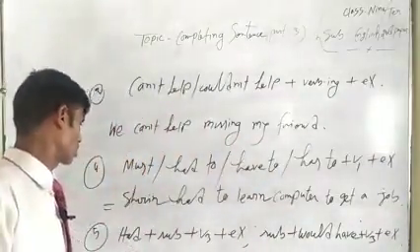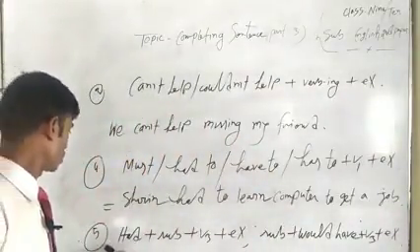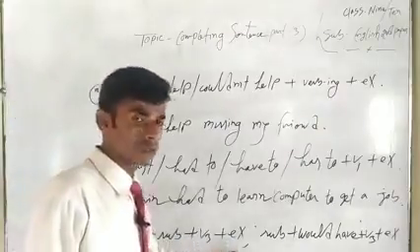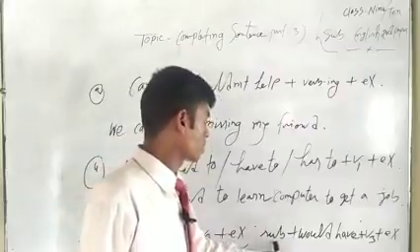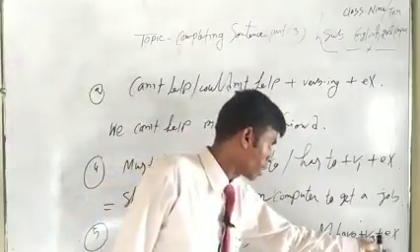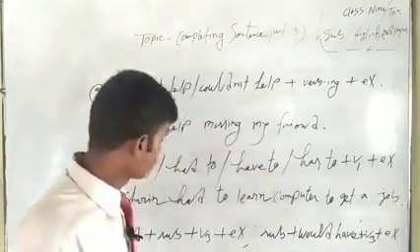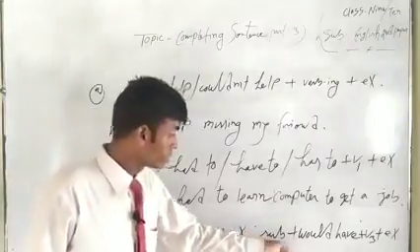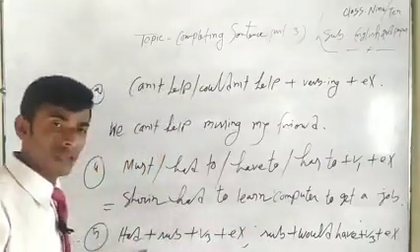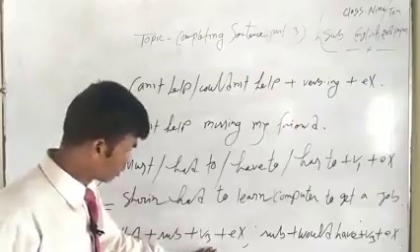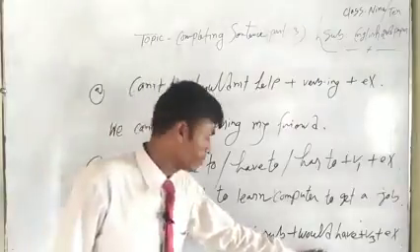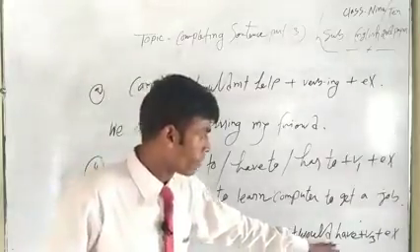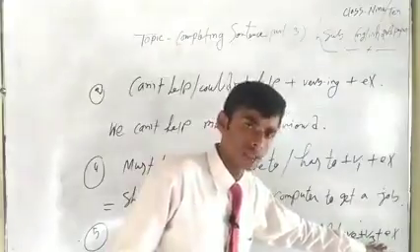Students, you can see question number 5: had plus subject plus verb 3 plus extension. Next part, subject plus would have verb 3 plus extension. I want to mean here this structure: when you find had plus subject plus verb 3 plus extension, the next part will be subject plus would have or could have or might have plus verb 3 plus extension. Okay.